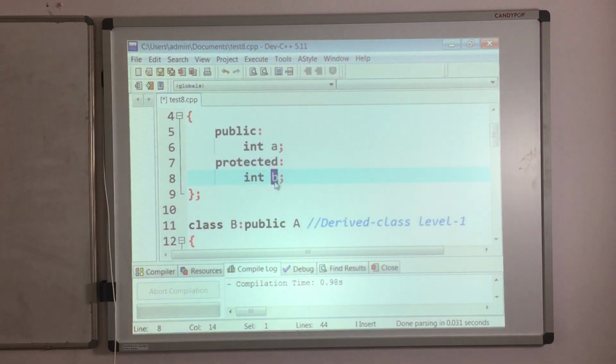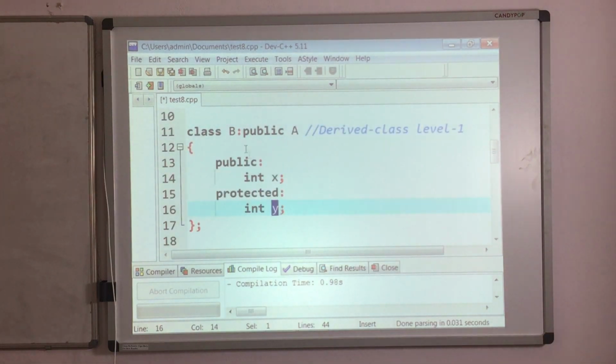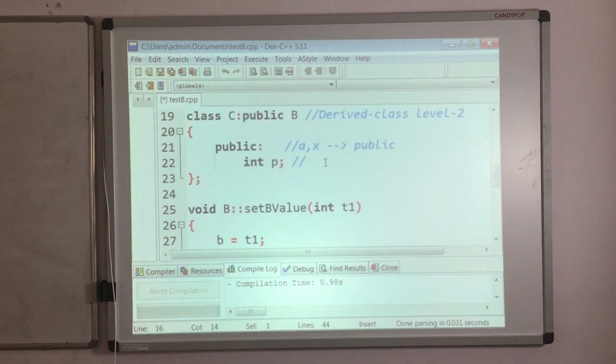So B will remain protected, and Y from B class is also protected. So you get B, Y, two data members, and both are protected. Clear? Now in order to access this A, X, there is no issue because they are public.